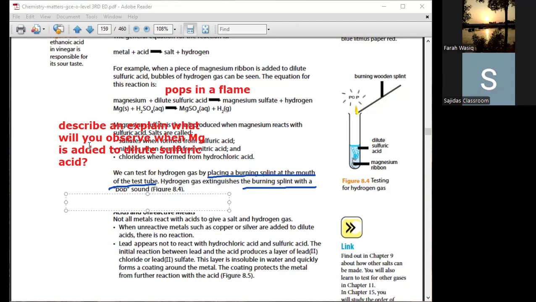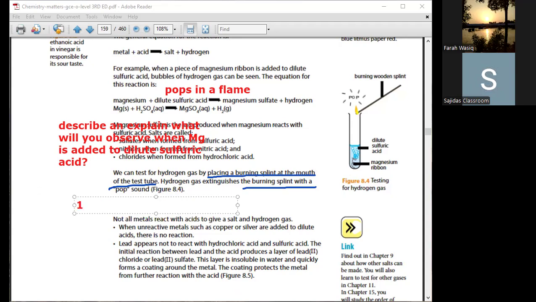First of all, you must know that we are going to add a piece of magnesium into sulfuric acid. Because the piece is a small chunk, of limited size, when the reaction takes place, the first observation is going to be